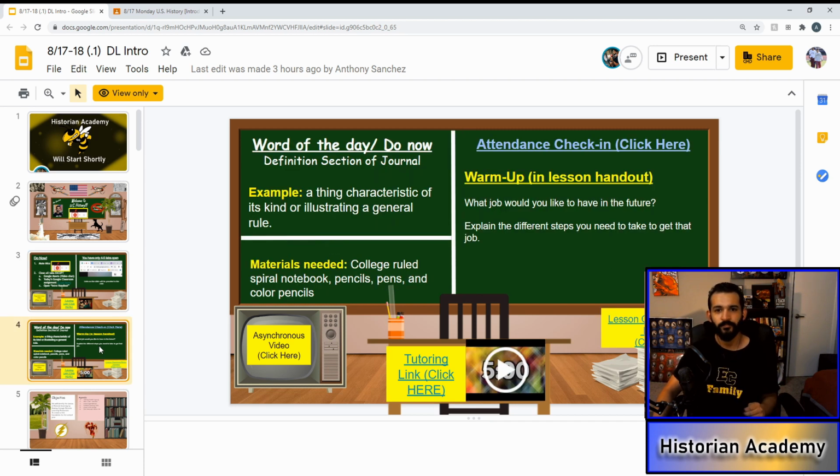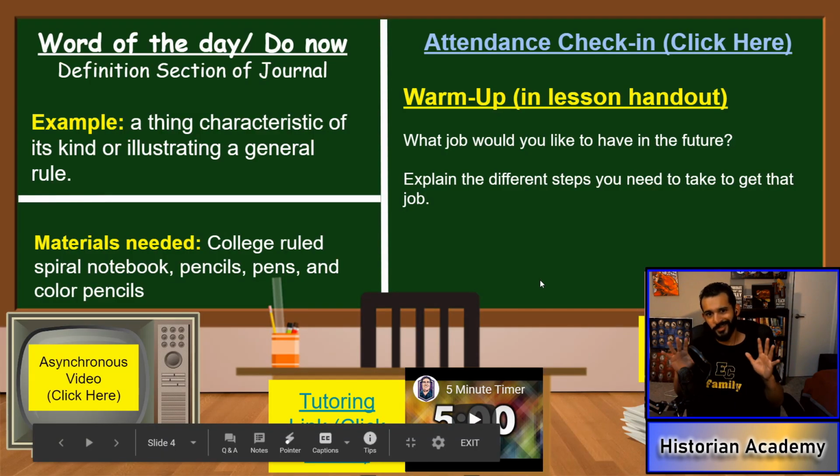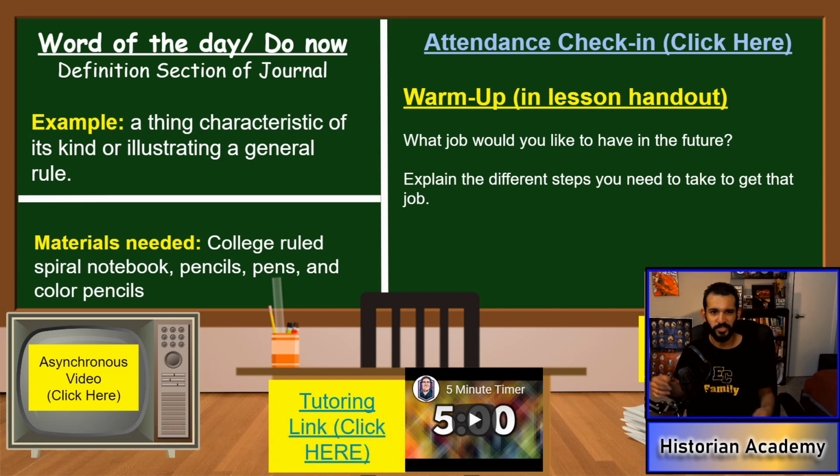What you're going to do now is go to the next slide. And here you have my classroom. Let me go ahead and present. This is where you're going to see every single day from here on out, unless I decide to change things. This is where you are expected to do a couple of things. One, you're expected to go ahead and write down the word of the day. Right now, you don't have to do that, but where do you write it? You write it in your journal.